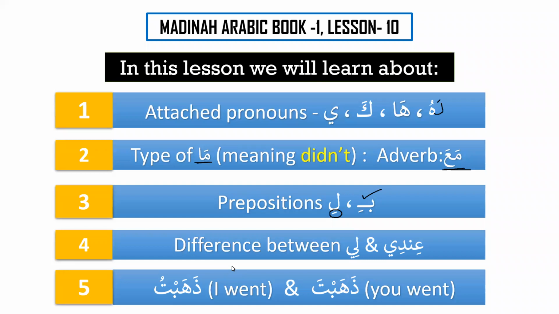However, as of now, our focus is only on the nominal sentence, and the focus is only on how to use the nouns properly. And inshallah, once we proceed further into the course, we will definitely discuss in detail about the verbs. However, whatever we are learning about the verbs, please try to memorize it and try to practice it. For example, we have learned jalasa, that means he sat. And similarly, we have learned kharaja, that means he left. And we have learned dhahaba, that means he went. And today we are learning dhahabta, you went, and dhahabtu, I went.